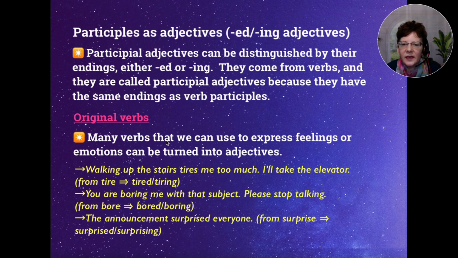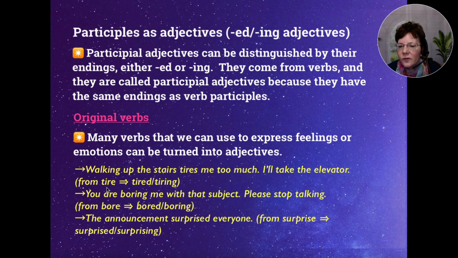Many verbs that we can use to express feelings or emotions can be turned into adjectives. So, for example, walking up the stairs tires me too much. I'll take the elevator. So, we have the verb tire.